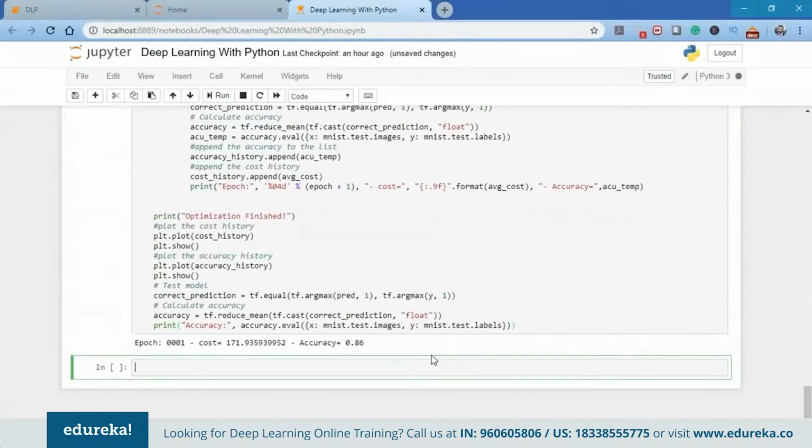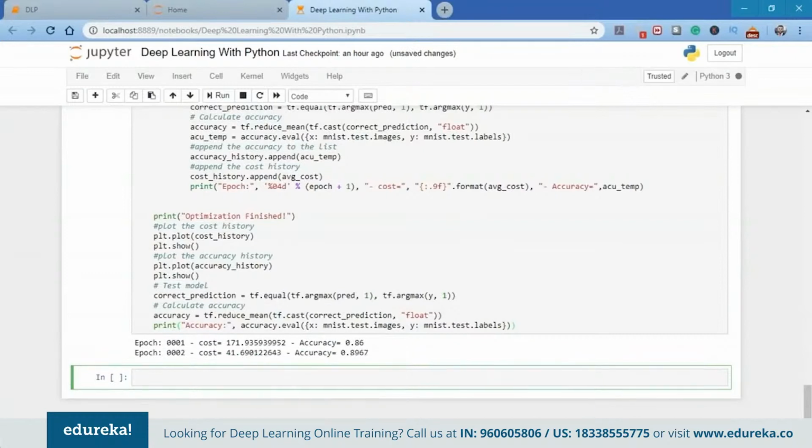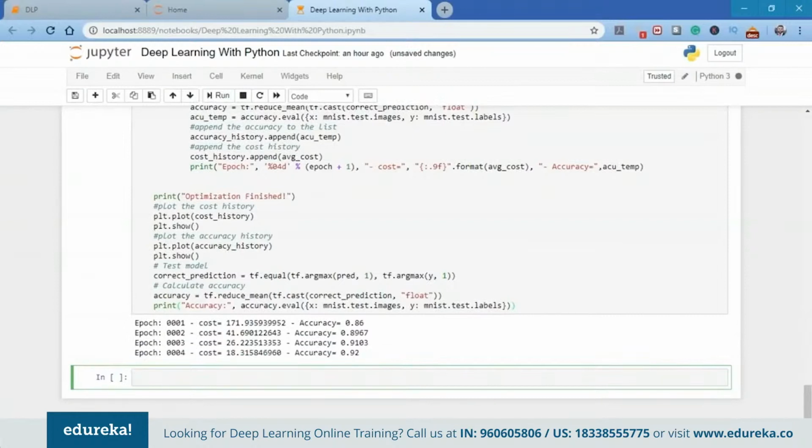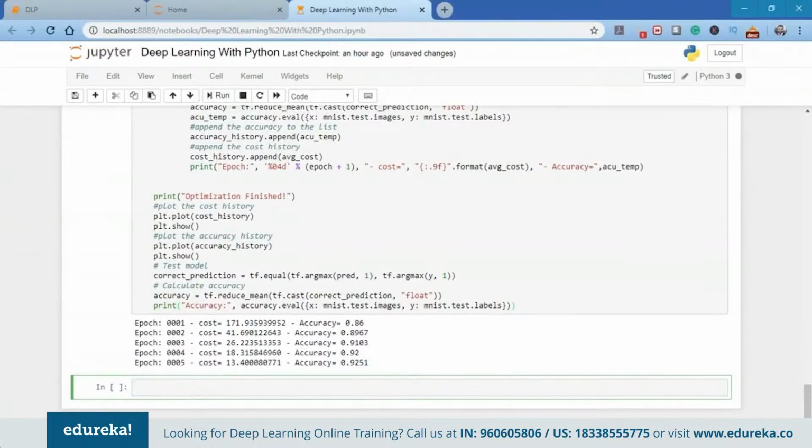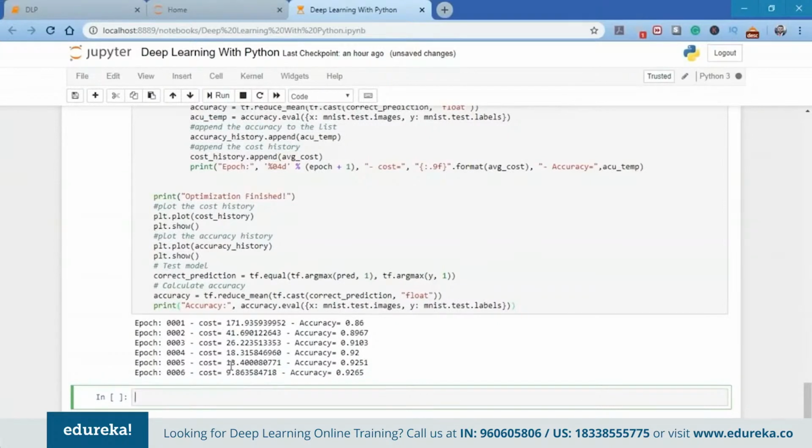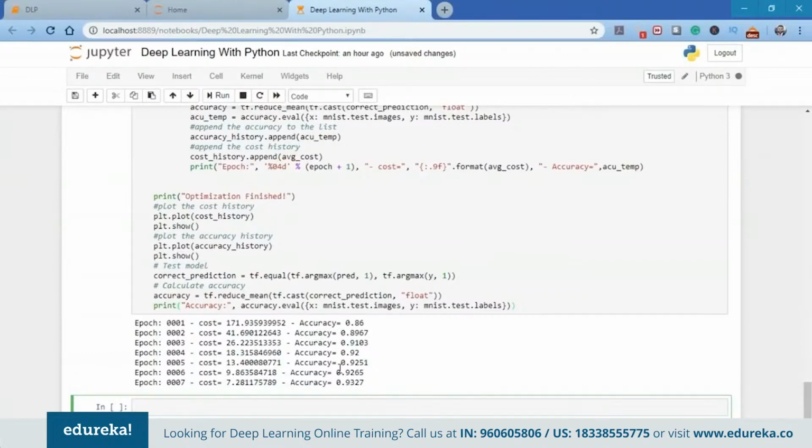As you can see, in the first epoch, we have cost 171, accuracy 0.8. In the second epoch, the cost has reduced to 41 from 171. So you can see we have already reached the accuracy of 0.92. On the fifth epoch, it's 0.925. As you can see here, as the cost is decreasing, the accuracy is increasing, because that's the main goal of any deep neural network: to decrease the cost and increase the accuracy. Till epoch 8, you can see it's 0.93 and the cost has reduced to 5 now.